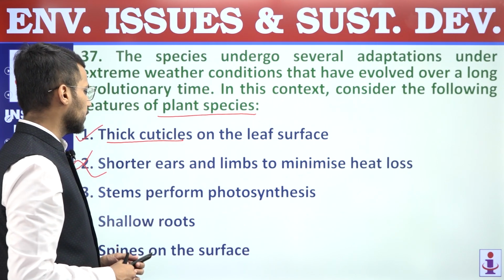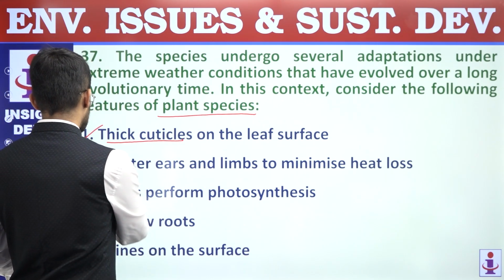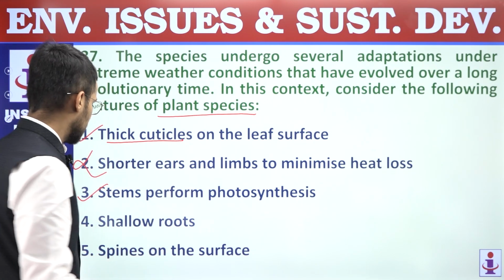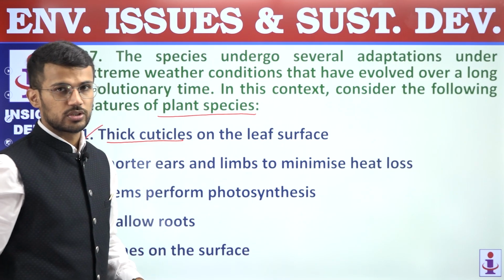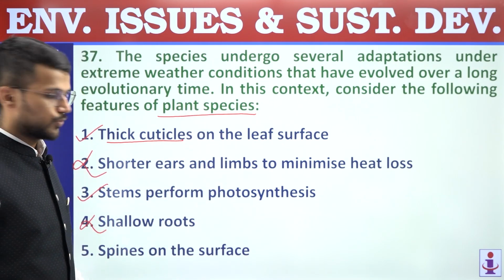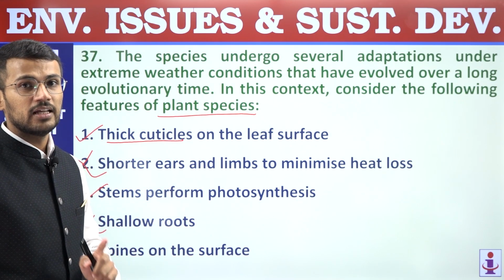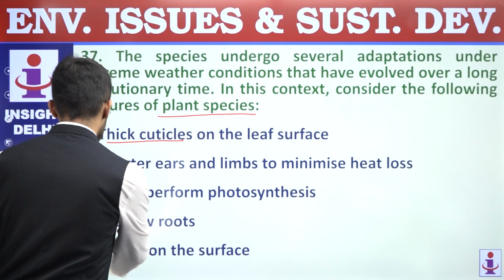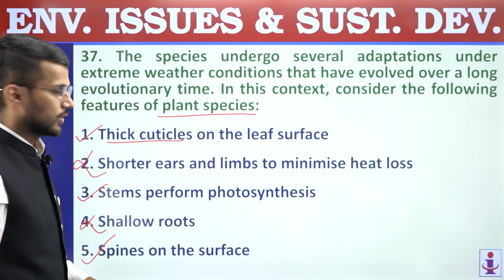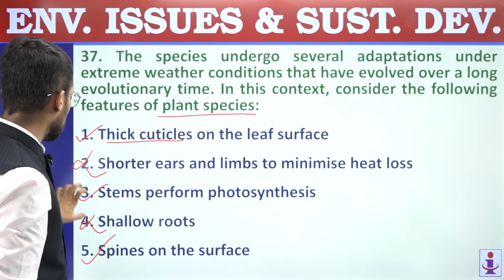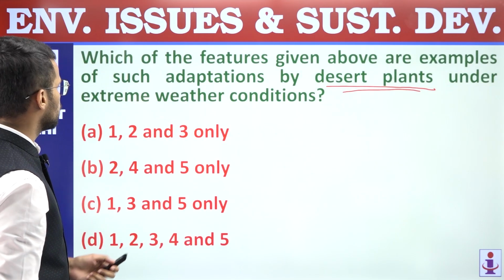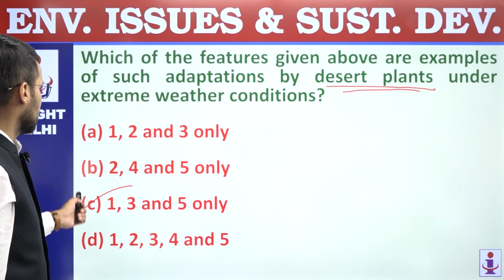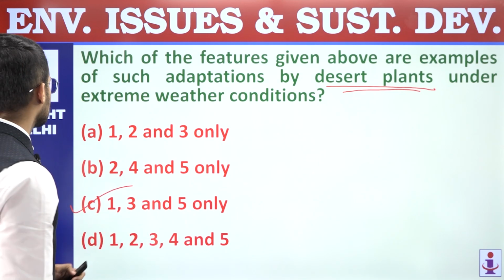Third, stems perform photosynthesis. So green stems perform photosynthesis. Shallow roots. Desert plants do not have shallow roots, rather they have a deep root system. So that's why the fourth statement is also an incorrect statement. Fifth, spines on the surface, right? So these plants have spines on the surface. So first, third and fifth are the adaptations shown by desert plants, and hence the answer is C. Question number 37, answer is C, 1, 3 and 5.